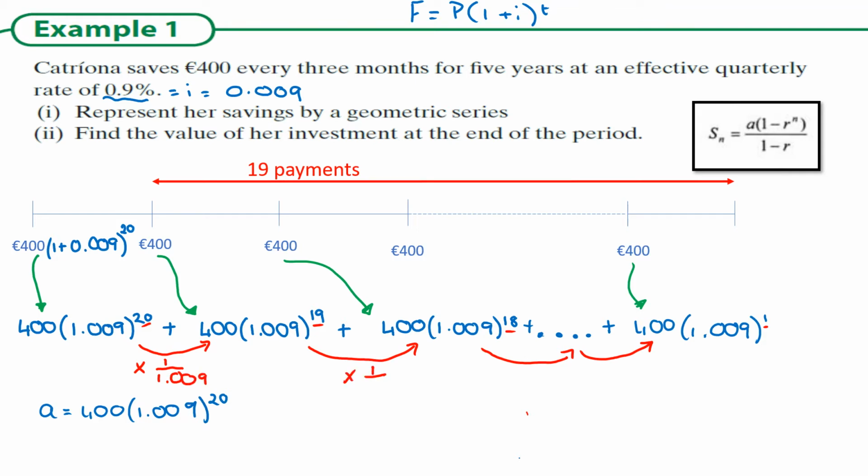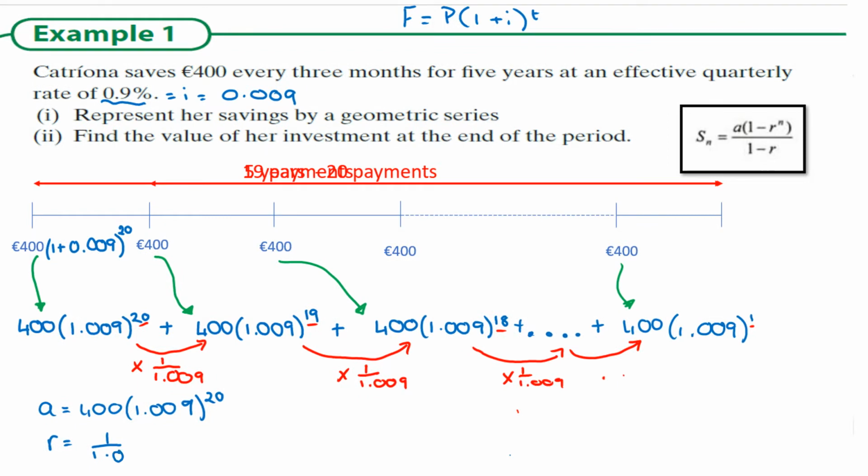Multiply by 1 over 1.009, multiply by 1 over 1.009, dot, dot, dot. So that's our R is equal to 1 over 1.009.